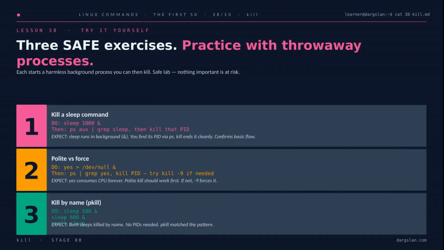Now it's your turn. Three safe little drills, no real processes at risk. First, run sleep 1000 in the background, find it with ps aux piped to grep sleep, and kill its PID. That's the basic loop. Second, launch yes redirected to /dev/null. It'll spin a CPU core happily forever, so try a polite kill first, then fall back to -9 if it ignores you. And third, start two sleeps and take them both out by name with killall sleep. No PIDs, just pattern matching. Play in the lab before you need it for real.